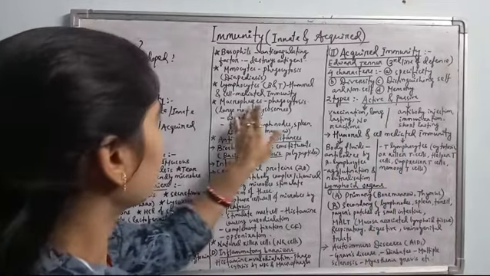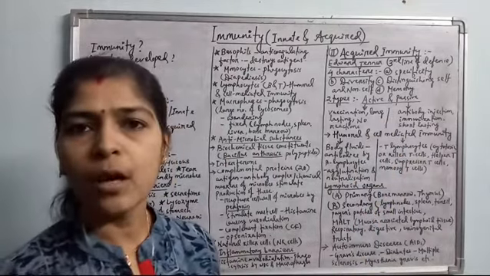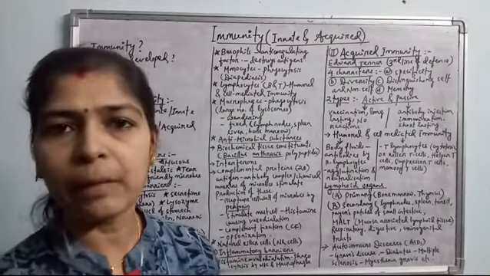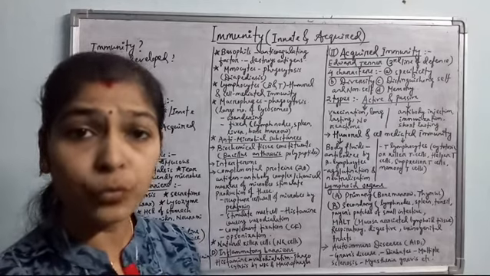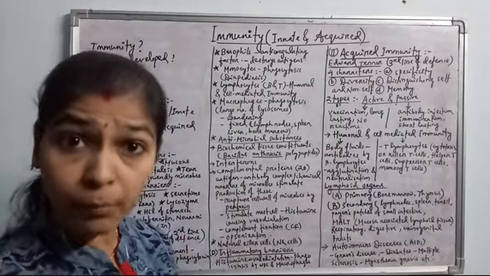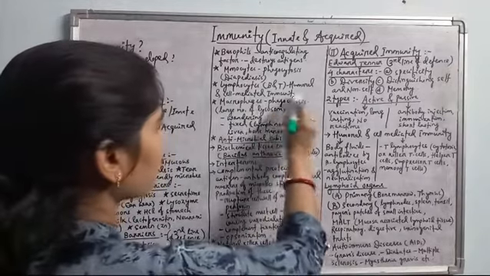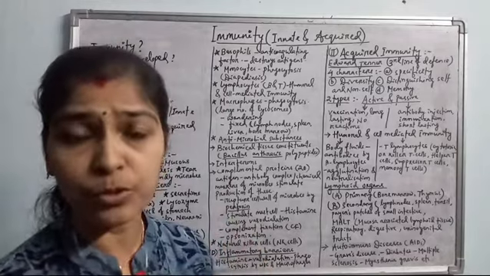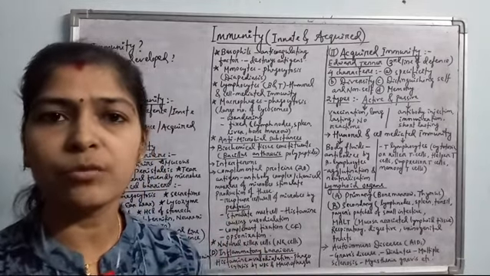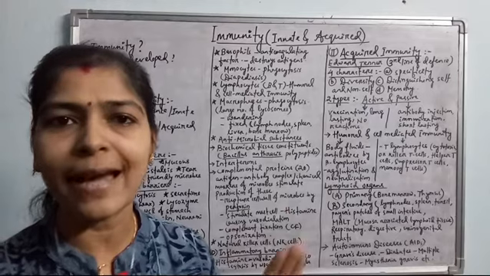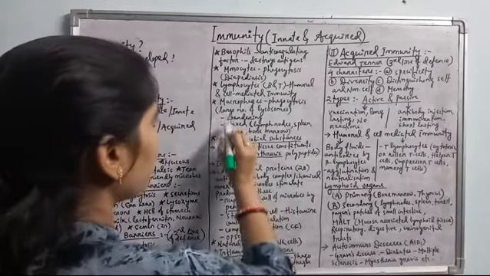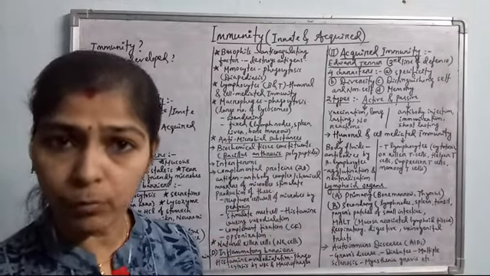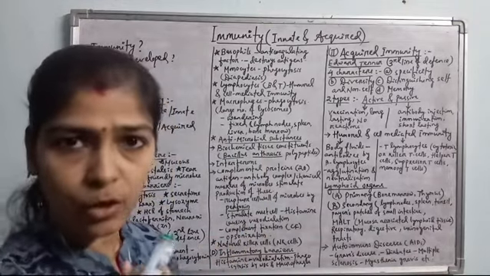Then come to the macrophages. Just as I told you, monocytes cause diapedesis, enter the tissue level and increase in size, and they can move throughout the body by amoeboid movement also. Macrophages cause phagocytosis, and they have a large number of lysosomes, so that any antigen or pathogen engulfed by these macrophages will be easily digested. There are two different types of macrophages. Wandering macrophages move throughout the body by amoeboid movement, detect the pathogens and cause phagocytosis.